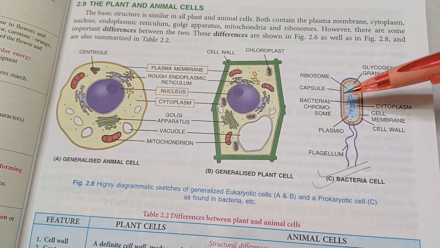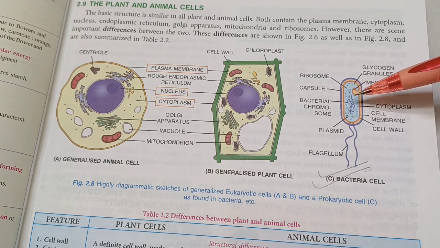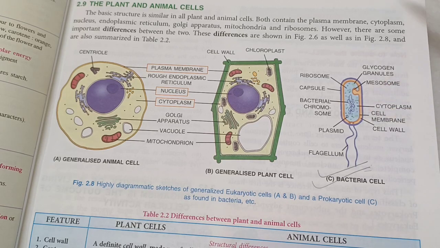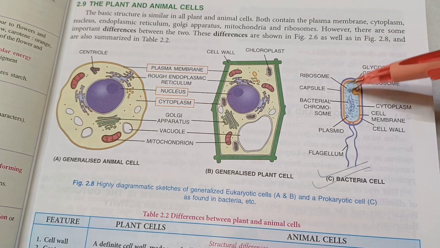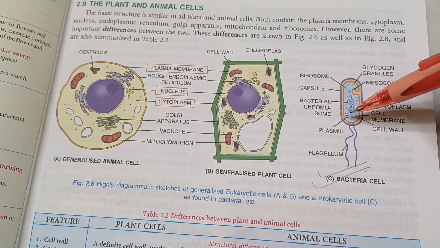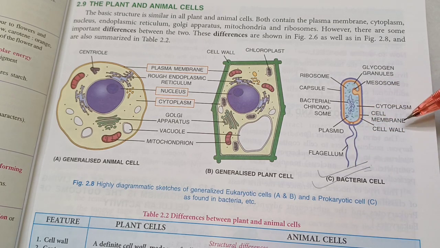It does not have a nucleus, so it's a very primitive cell called prokaryote. It's believed that we all evolved from simple organisms like this billions of years ago. So give them respect, they might be your ancestors. They have glycogen granules which serve as food for them. They have a mesosome. Their functions are not important. Plasmid is like a chromosome. And they may have flagellum for locomotion to swim around.